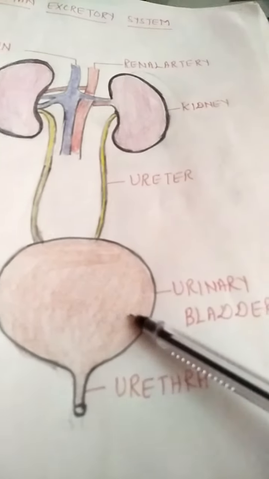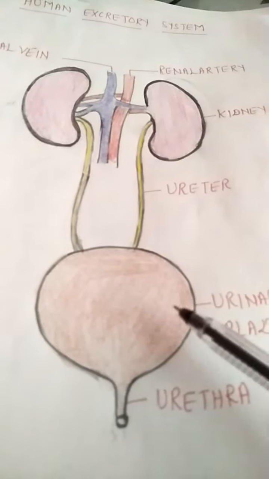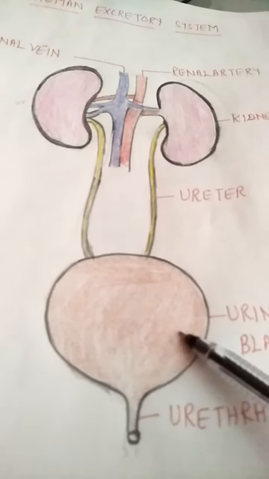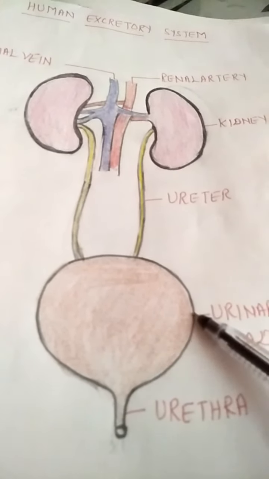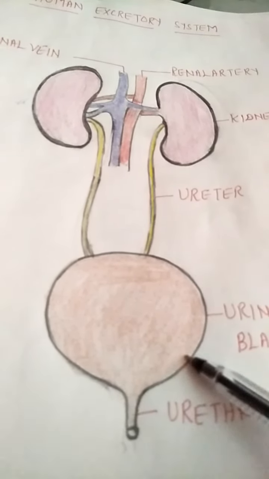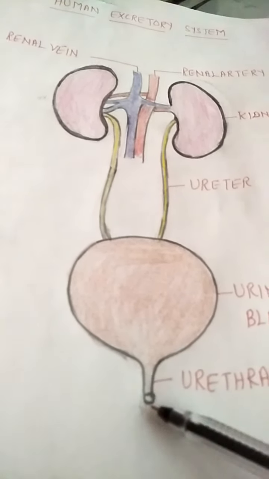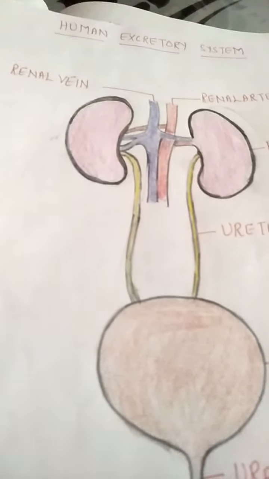In the urinary bladder, urine gets collected, and when the amount of urine increases, its expansion leads to the urge of passing urine out of the body through the urethra.